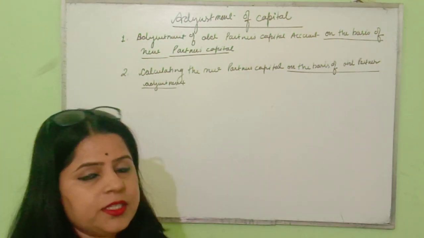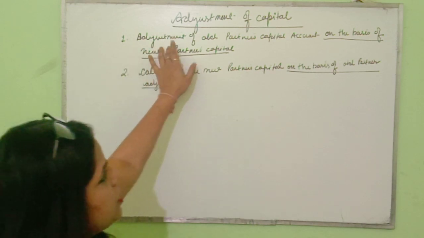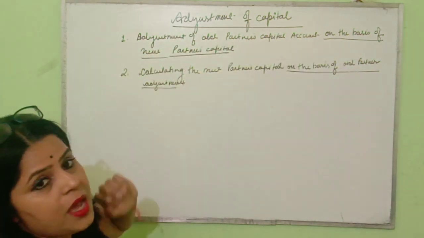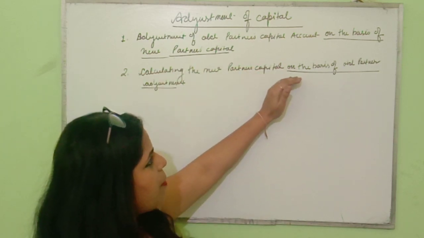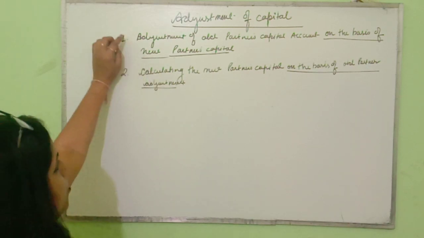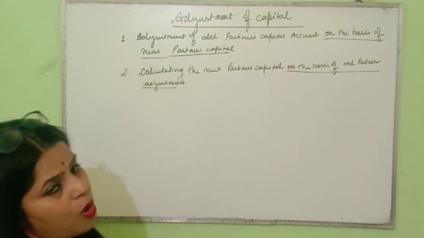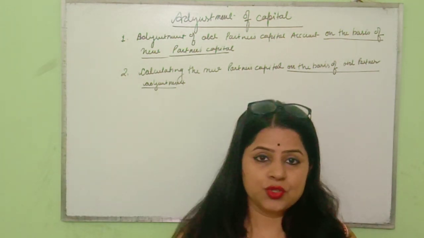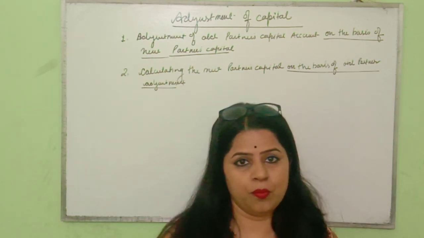So when we adjust the capital of the partner, it can be adjusted on the basis of new partner's capital, and the second is calculating the new partner's capital on the basis of old partner's adjustment. So both the topics are very important, and on the basis of these two topics we will solve the questions from your book. So let us solve question number 67 from your book.